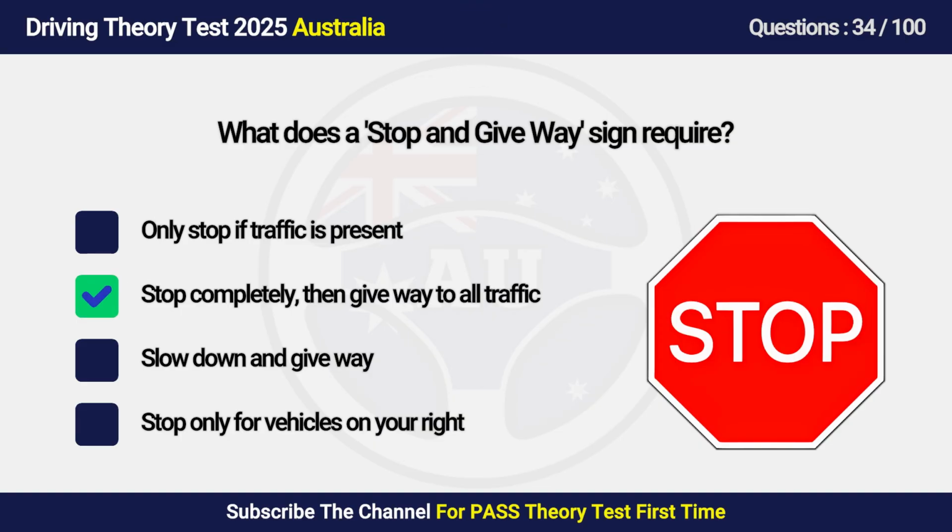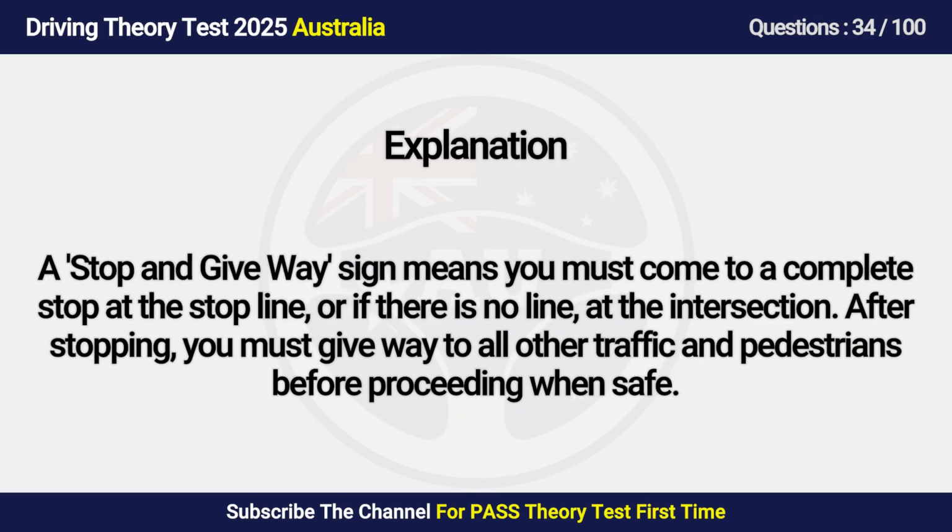Answer is B. Stop completely, then give way to all traffic. A stop and give way sign means you must come to a complete stop at the stop line, or if there is no line, at the intersection. After stopping, you must give way to all other traffic and pedestrians before proceeding when safe.